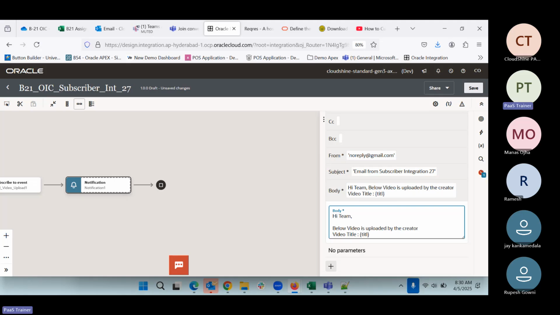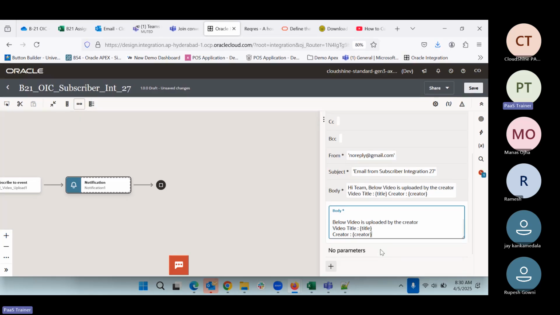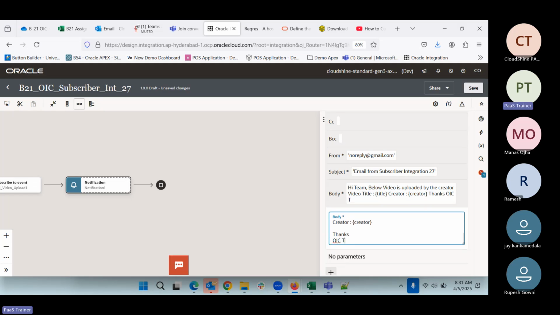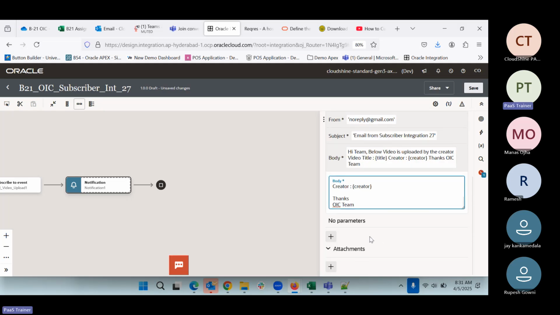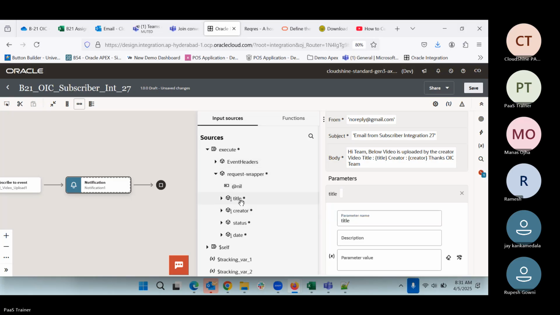So we can write here variable so that we can go and pass creator, and then we can just say thanks YC team. Now what we do, we can go and add the parameters. So first is our title. And what we do right here, the title will come.